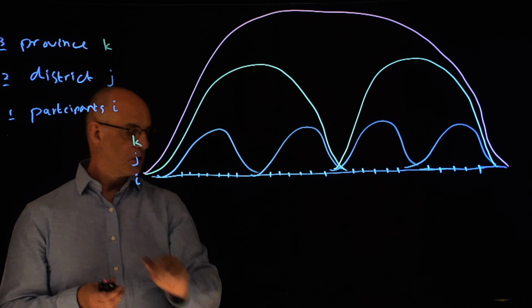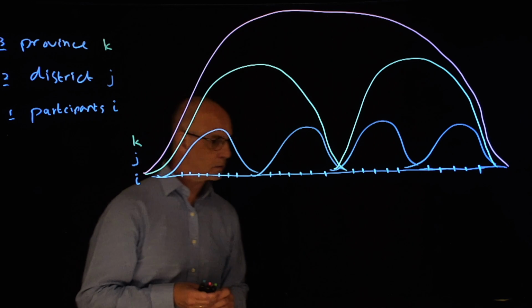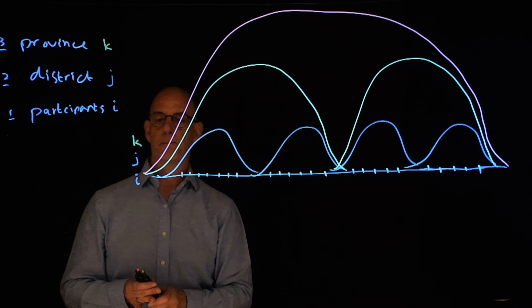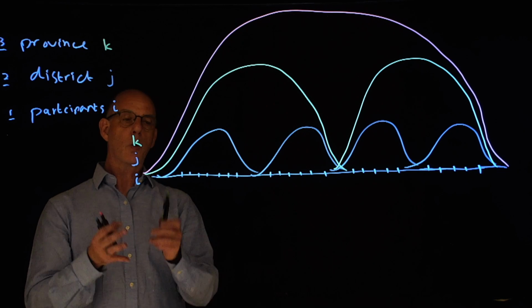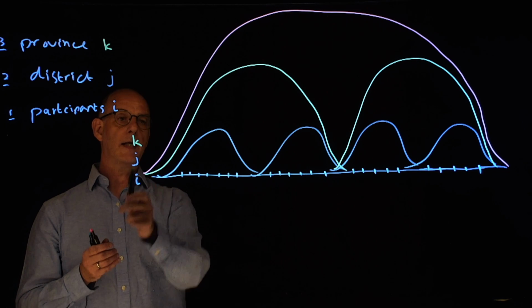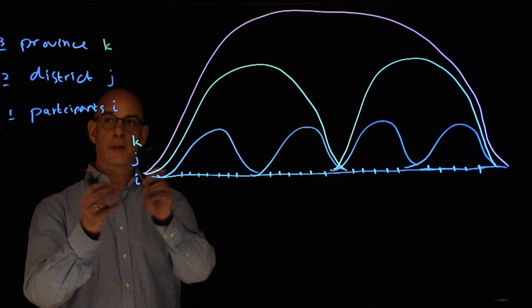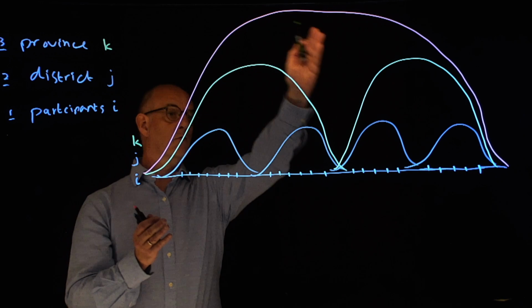So we have three levels of data: I, individual; J, district; and K, the province. Together, they make up the total population.